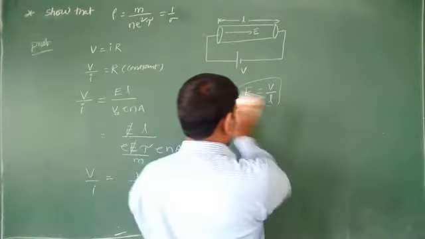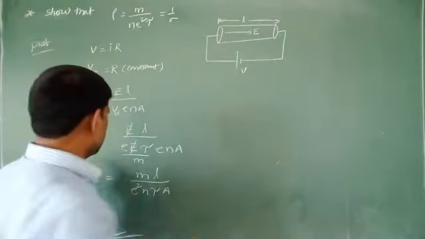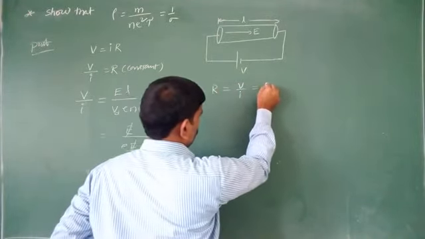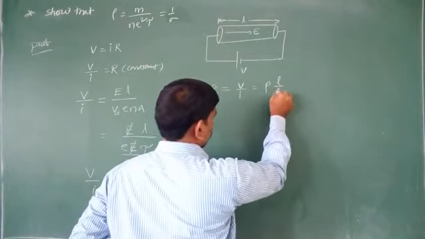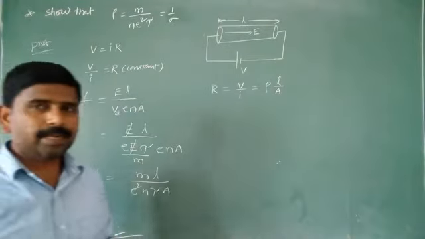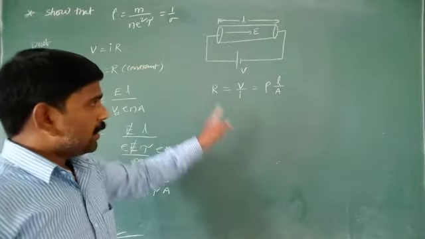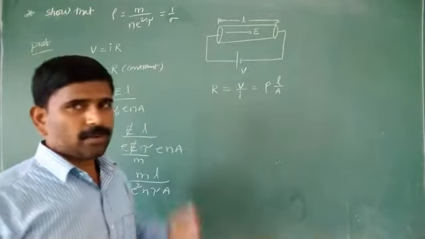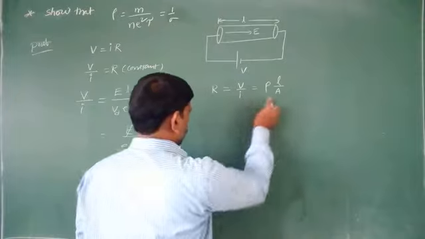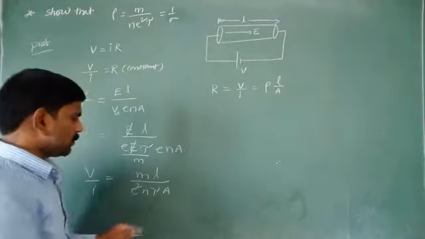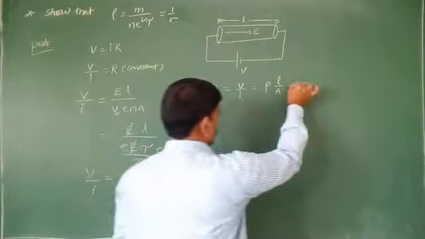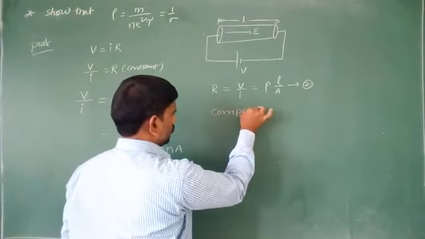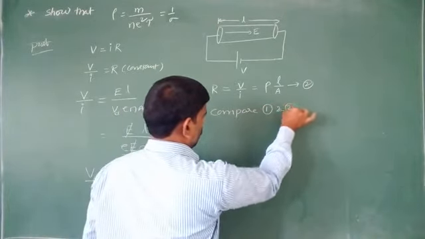Already we know that R is equal to V by I, which is equal to rho into L by A. The resistance of the material depends upon the dimensions: it is directly proportional to length and inversely proportional to area of cross section. This is equation number 2. Compare equation 1 and equation 2.